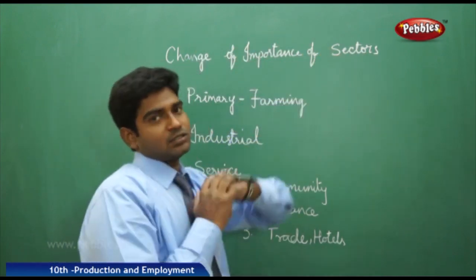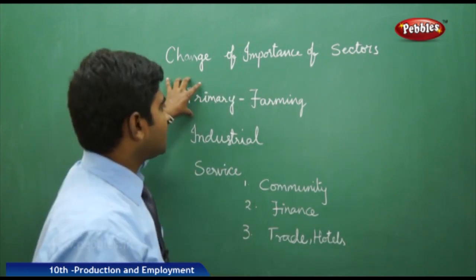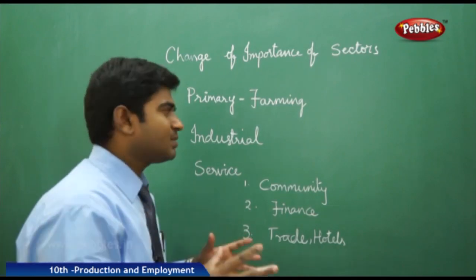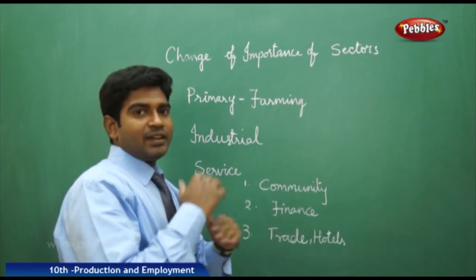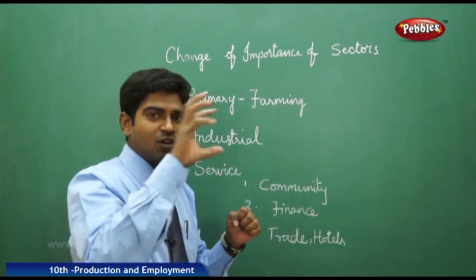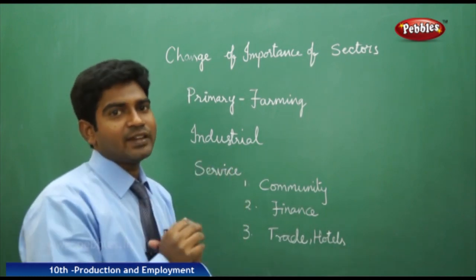We have seen the three sectors of importance: primary, secondary and tertiary. Now coming to the primary sector, earlier farming was the major activity, and up to 80 to 90% of Indians depended on farming. In the 1950s and 60s, we got the industrial revolution and it impacted India. We had recently got independence in the 1950s. Then we got the industrial revolution.